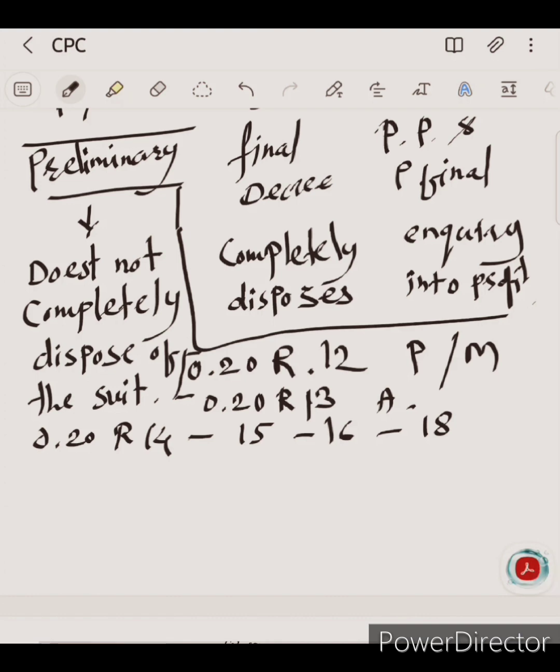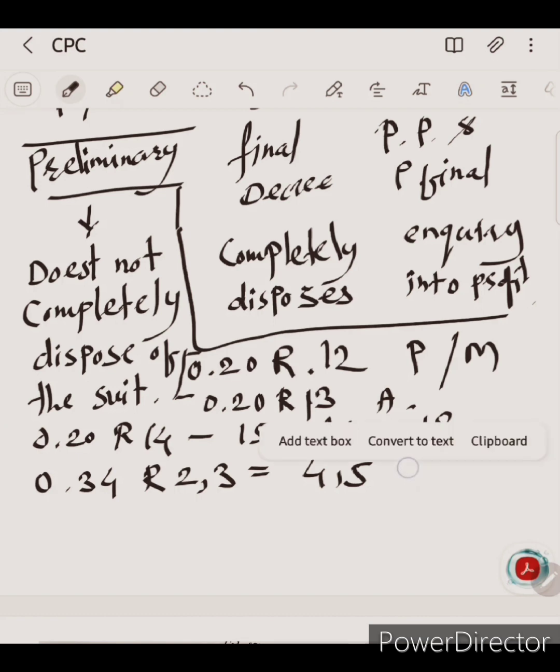And suit for foreclosure of mortgage. We have seen in the Transfer of Property Act, it defined foreclosure under Section 67. Here the suit for foreclosure of mortgage procedure is under Order 34, Rule 2 and 3. It is also a preliminary decree. Suit for sale of mortgage property, Order 34, Rule 4 and 5. Suit for redemption of mortgage, Order 34, Rule 7 and 8.